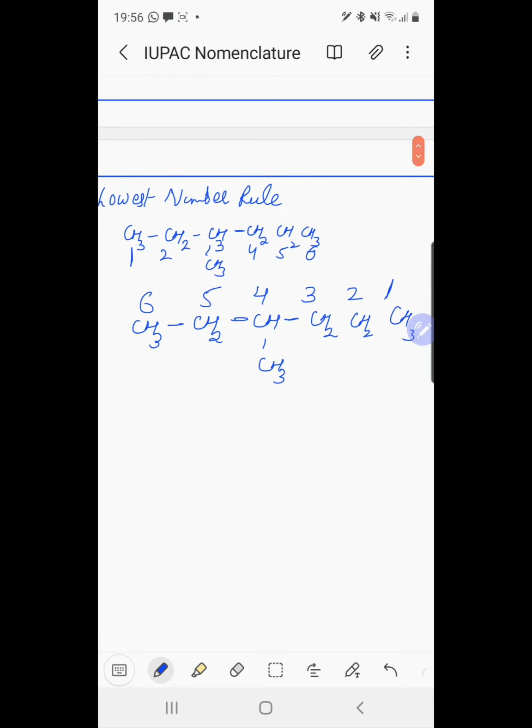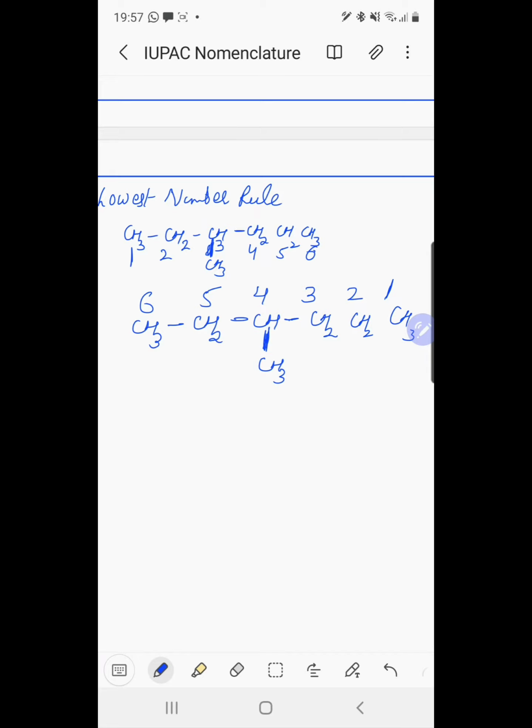So we select the longest possible chain of carbon atoms. In the first case we have a substituent or side chain, a methyl group, at third position, while in the second case it is at fourth position, same substituent. So we have to name the compound in such a way that the carbon atom carrying the substituent gets the lowest possible number.